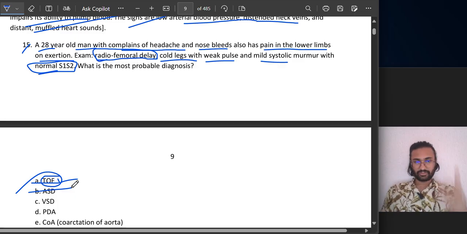What all symptoms? First question which we did. Next, ventricular septal defect. This is the septum between two ventricles and there is a defect. So that would cause some different kind of symptoms, not this kind of symptoms. Okay, patent ductus arteriosus is not seen in this age group. It is seen at an early age. And it's coarctation of aorta. Yep, this is the answer.